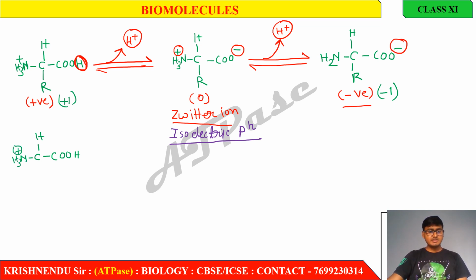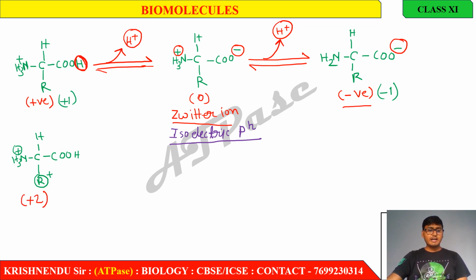Here one plus charge, and suppose in the R group there is another plus charge. Consider that the R group has an amino group, that means a positive charge. So here the charge is plus 2.